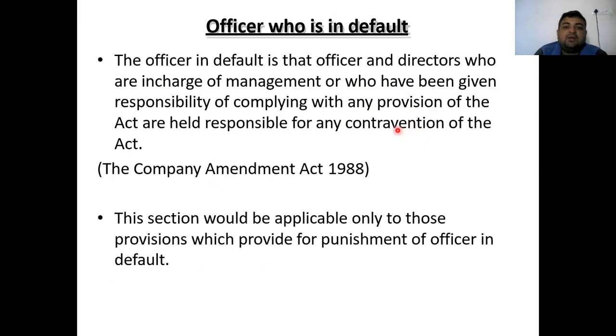So we will continue. Next topic: officer in default. The officers in default are the officers or directors who are in charge of the management, who have been given the responsibility of complying with the provisions of the Act and are held responsible for any contravention. Here, the Companies Amendment Act 1988. Officer in default means the person who will be held liable in the company for the default done by the company, either by the company or by a person on behalf of the company. So he will be known as the officer in default. The section would be applicable only to those provisions which provide punishment for the officer in default.